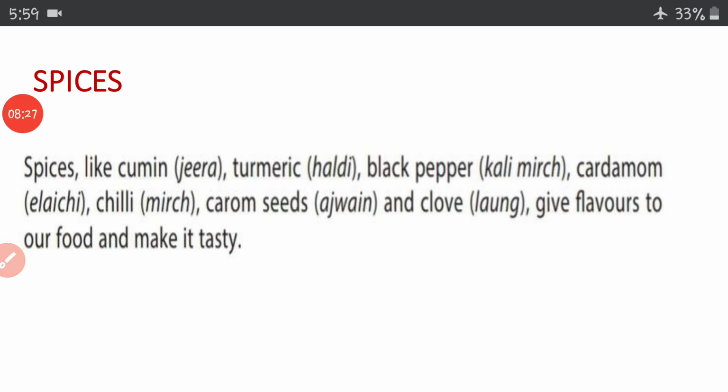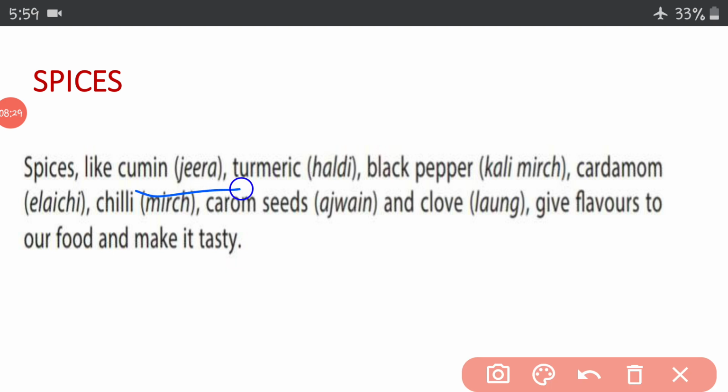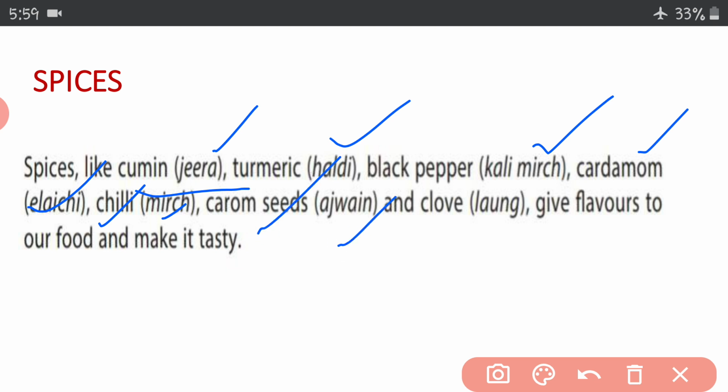Spices like cumin, turmeric or haldi, right? Cumin also known as jeera, kali mirch, black pepper, cardamom or elaichi, chili, green chili, red chili, right? We call it mirch also, carom seeds, ajwain and clove also known as long.